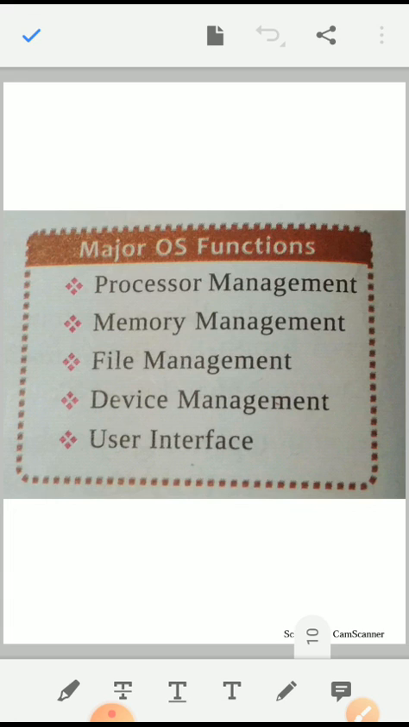Fifth and last point of operating system functions is user interface. The operating system establishes a standard means of communication between the users and their hardware system. It does this by providing the user interface and a standard set of commands that control hardware, etc.